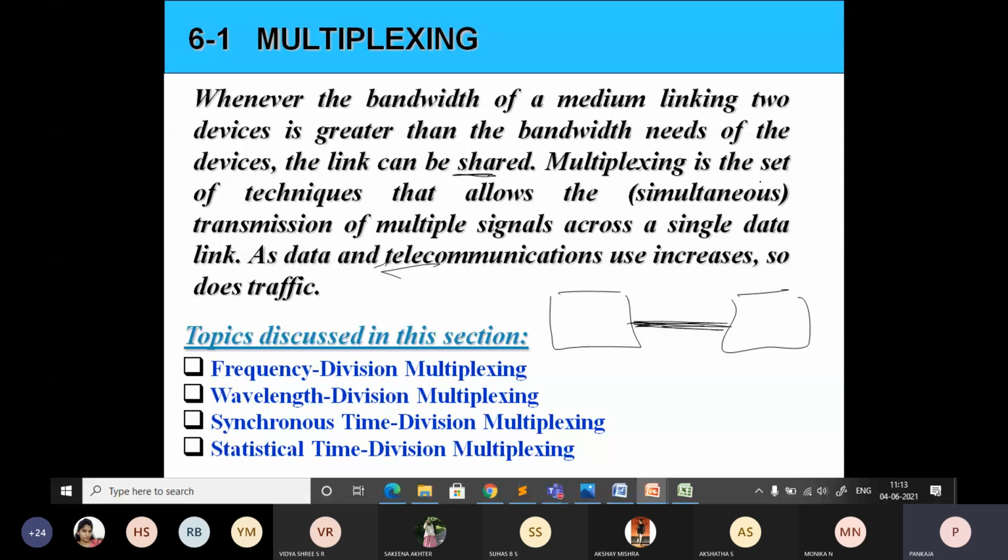Multiplexing is a set of techniques that allows the transmission of multiple signals across a single data link. The link will be a single link, and that link is divided into a number of channels, and each device can send its data through a particular channel. That is how it is possible to utilize the bandwidth efficiently using multiplexing. I think in EC you have learned in the ADE subject what a multiplexer and demultiplexer are. The same concept is used here, but in terms of communication.